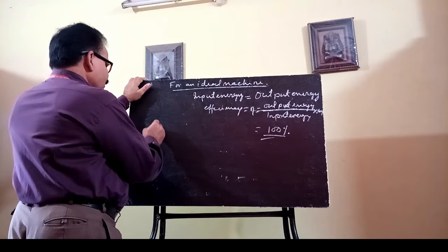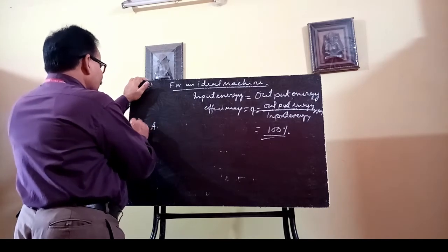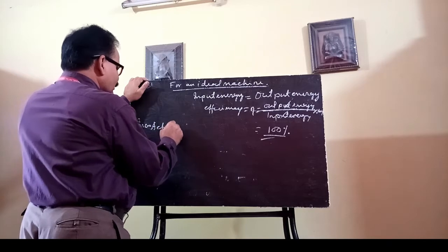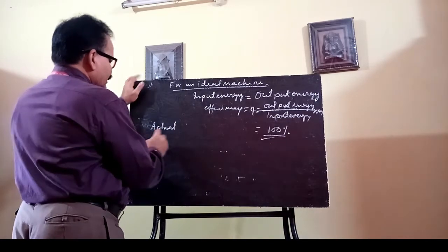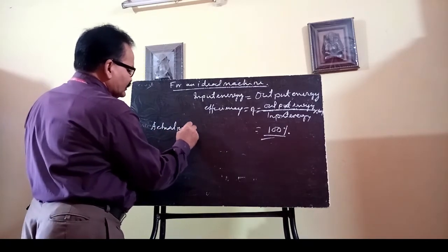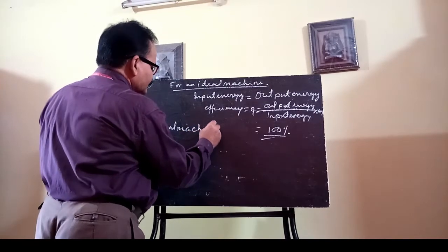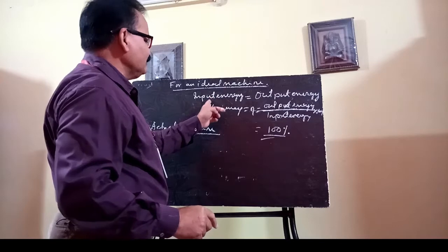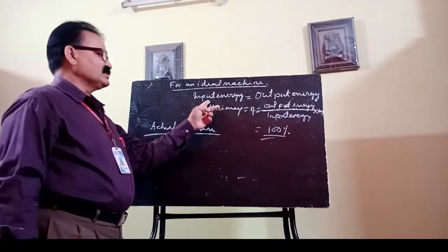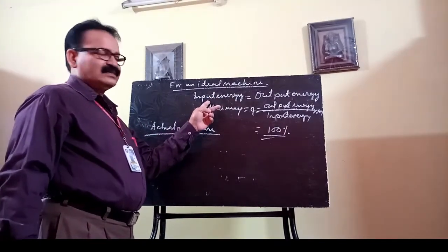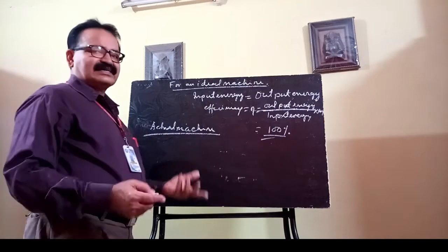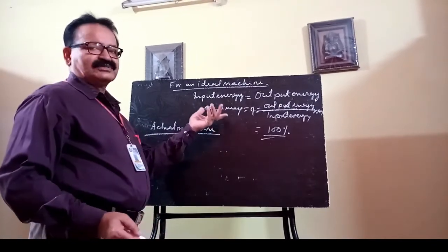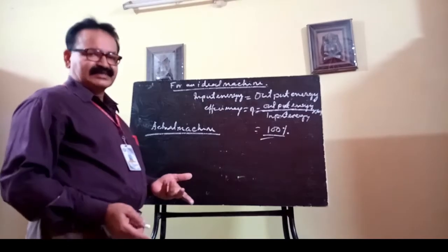But in the case of an actual machine, output energy is not the same as the input energy, because there are frictional resistive forces offered by the moving parts of the machine.